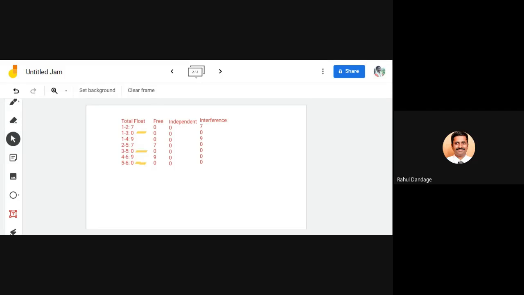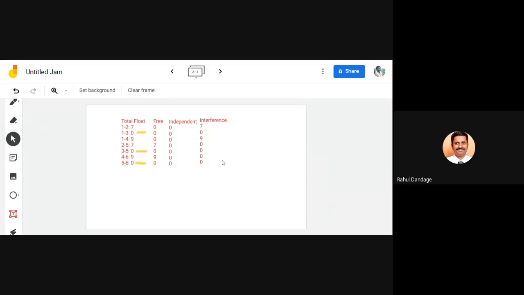So I feel only independent float is also taken. We have put independent float. You can see the screen: total float, free float, independent float, and interference float. All four floats, because they haven't given any names. Simply the question is to compute the floats.